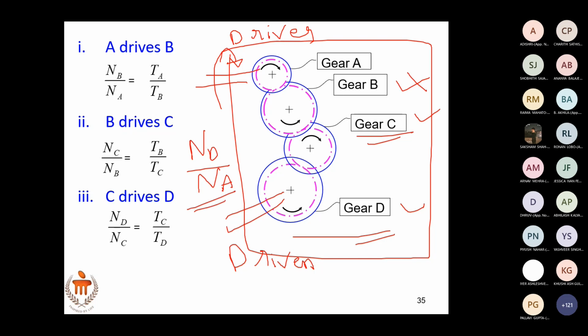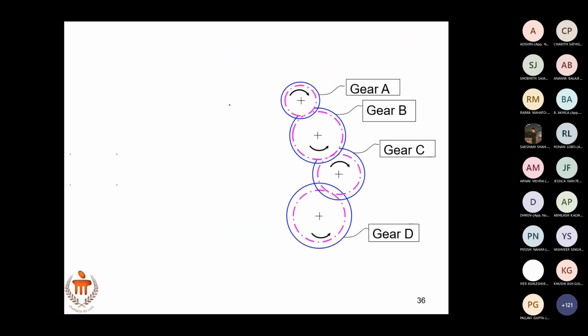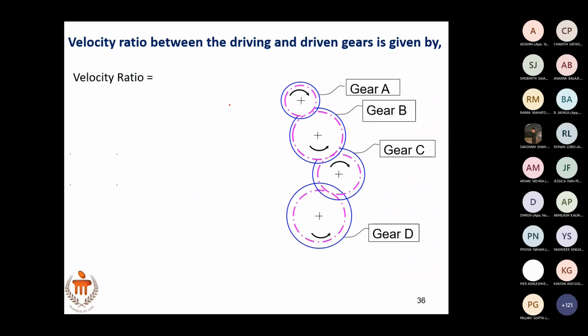You have to derive the equation for this. How to do that? Let us see. A small adjustment to the equation, rearranging of terms, we need to do. So velocity ratio is given by ND by NA. That we can write like this. ND by NA you can write that is equal to, so this I can cancel, this also can be cancelled.